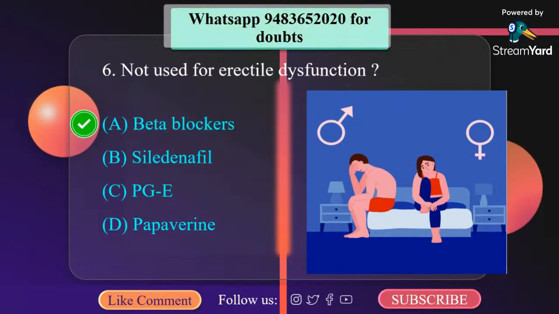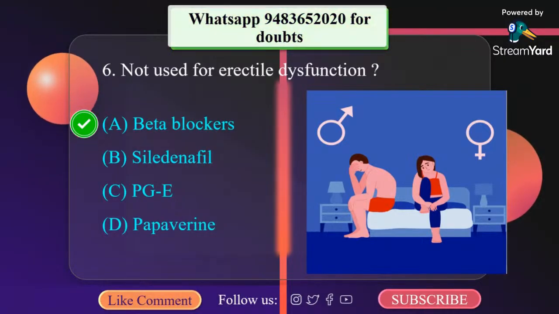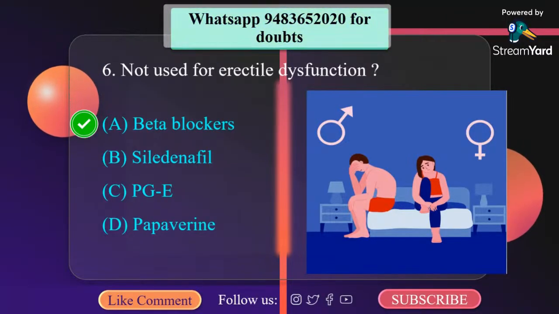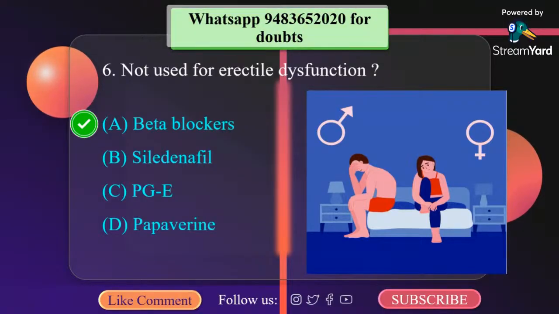Alprostadil. It is a powerful vasodilator. It acts by increasing arterial inflow by vasodilation and reducing the outflow by contracting the corporal smooth muscle that occludes the draining venules.